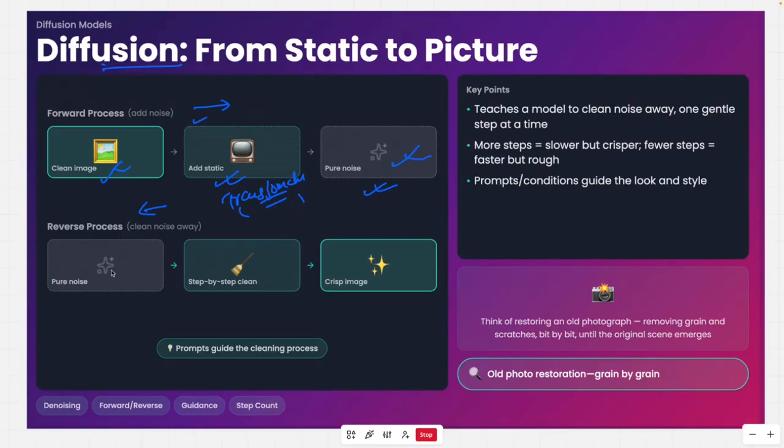In the reverse pass, it takes this pure noise and tries to apply different sets of transformations so that it gets the image back. The idea is to get the image back.